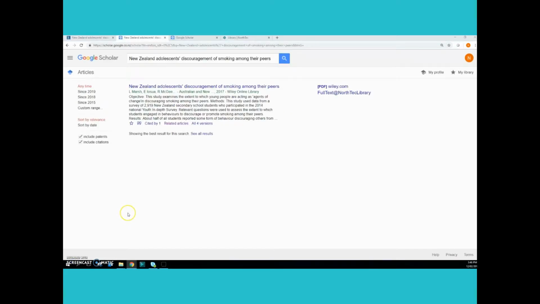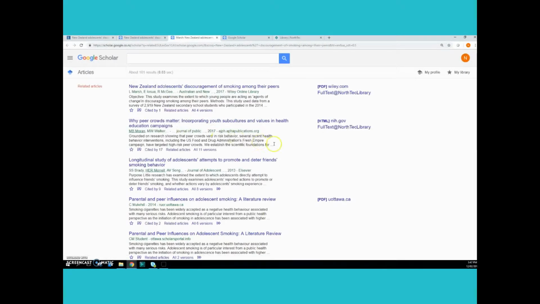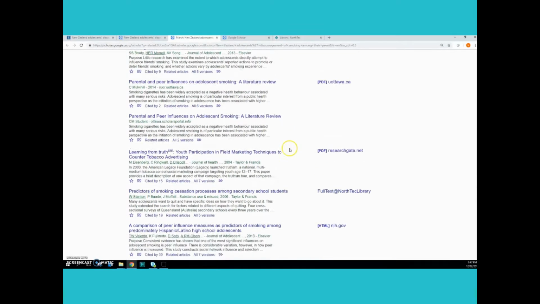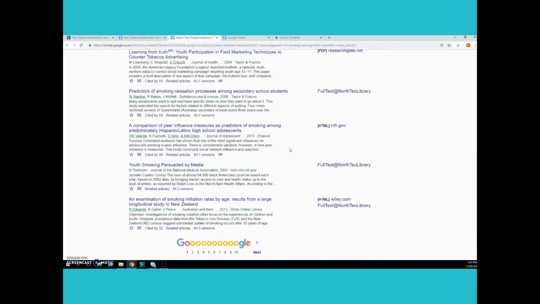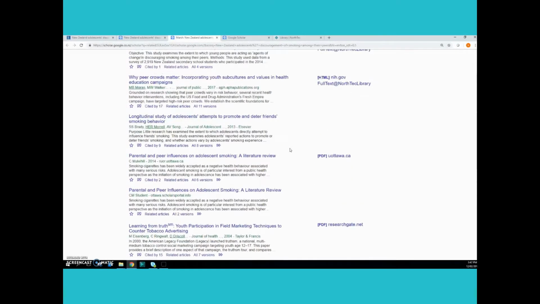So you can also copy and paste the article titles into Google Scholar, no matter where you found them, in Search Everything or in an article's reference list, to make use of this cite function. In this case, our article's just been published, cited by another author once, but I'm interested in this related articles link. There are quite a few more here that are on the same topic, some by the same authors perhaps, but all worth chasing up.